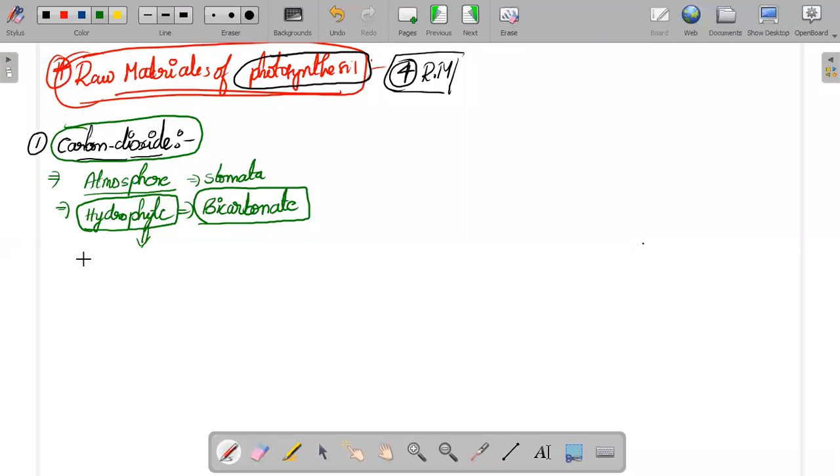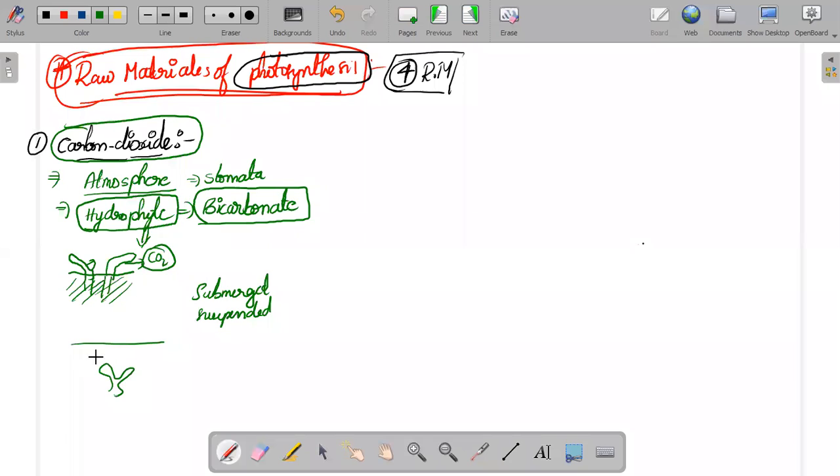See, if the hydrophyte leaves are present aerially, this is the surface and this is the water area. If the leaves come to the surface, they will take the carbon dioxide directly. In first year you have topics such as submerged plants and suspended plants in the last unit. This part of the leaf is coming upside. So if the leaves come upside, in aquatic plants, they will take the carbon dioxide directly. Or else, if the leaves are not coming upside,